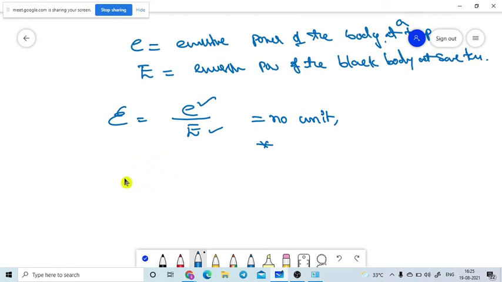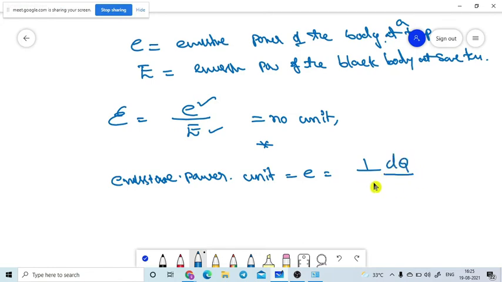Now what about the emissive power units? Emissive power is denoted with E. E is the amount of heat energy which comes out from a unit area of cross section in unit time. So can I write this formula as 1 by A into Q by t?